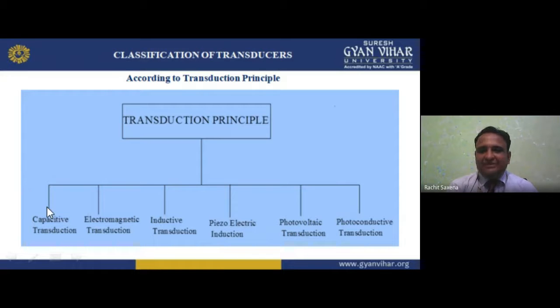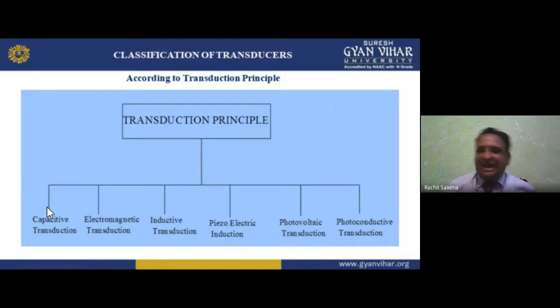First is the capacitive transduction. I told you about this earlier; now I will tell you in brief. In capacitive transduction, a capacitor always has two parallel plates, there will be charges, and a dielectric.